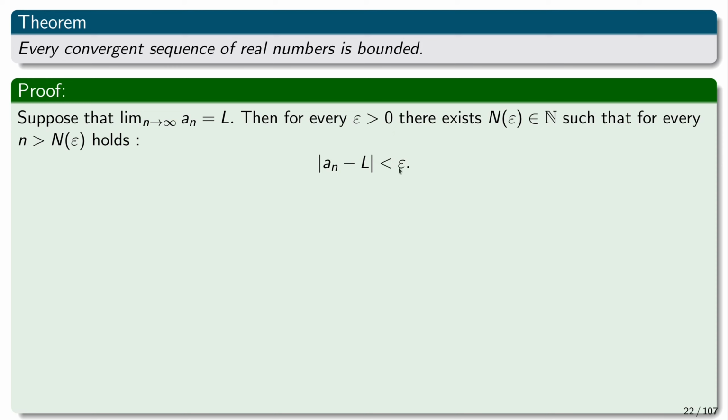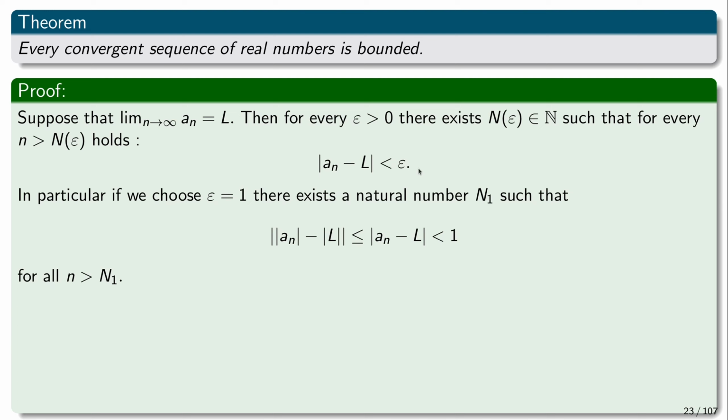In particular, if we were to choose arbitrarily epsilon to be 1, it doesn't really matter, right? There would be a number n1 such that for every n that is greater than n1, this inequality holds. So in particular, if we choose epsilon equal to 1, there exists a natural number n1 such that the absolute value of a n minus L is no bigger than 1. Now, what we have here is this other side of the triangle inequality. And this simplifies things for us. And this holds for every n that is greater than n1.